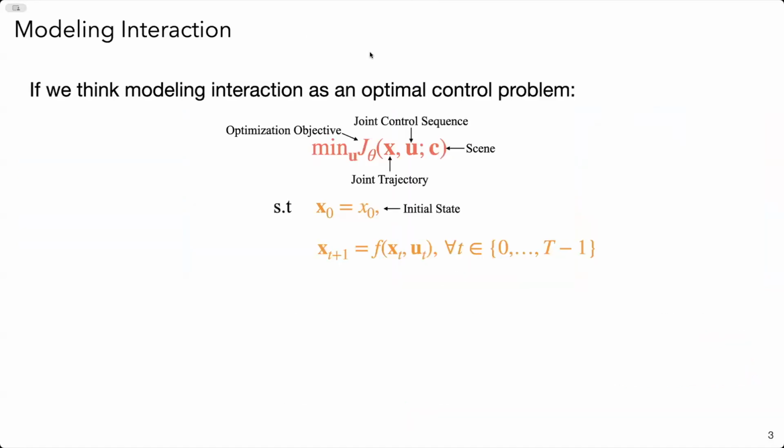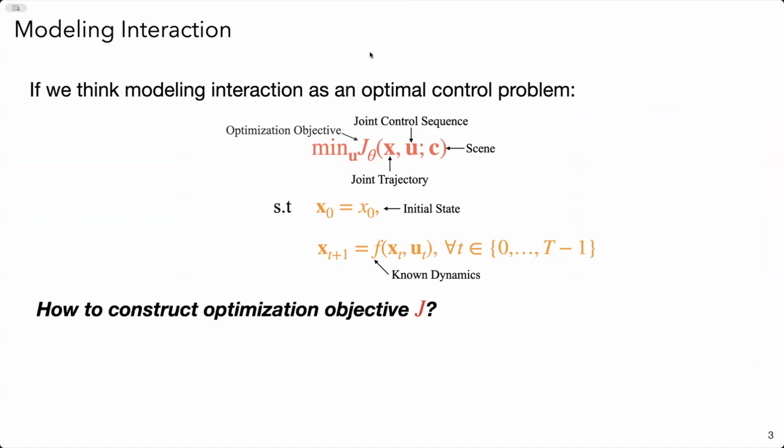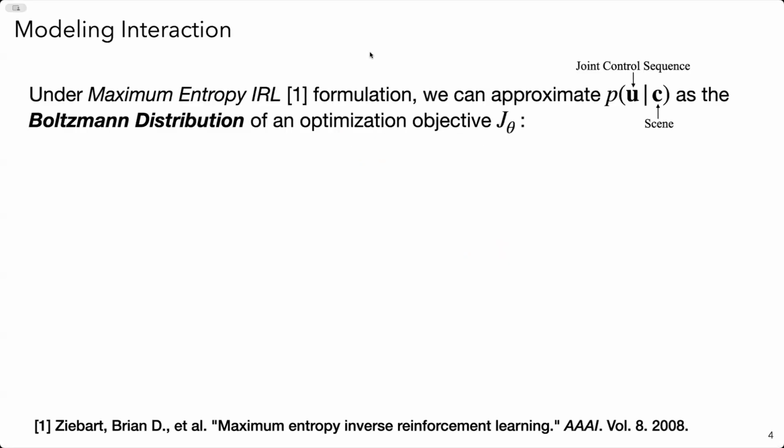One way we can think about traffic modeling or modeling interaction is by formulating an optimal control problem in the joint state space of multiple agents. However, here are two key challenges. First, how do we construct this optimization objective, conditioned on scene context such as maps and past history, to match the implicit cost functions human beings have while driving? And also, how do we solve these optimization problems considering we have a lot of agents, so the state space is huge? Theoretically, we can use inverse reinforcement learning to learn the optimization objective, right?